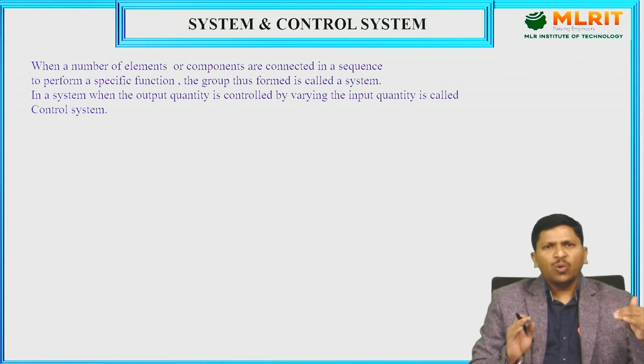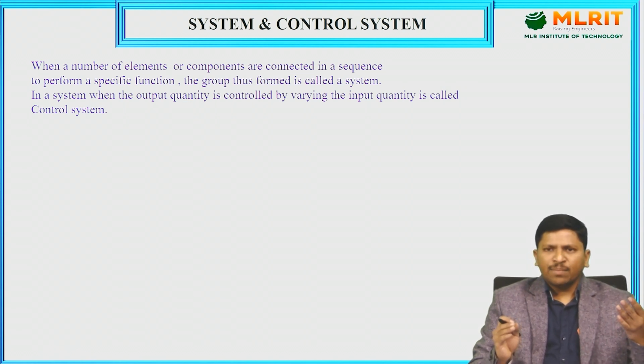We have many control systems. Room heater, refrigerator, traffic light signals, and washing machine are the best examples of control systems. Also a light switch and an electrical lift all come under control system examples.